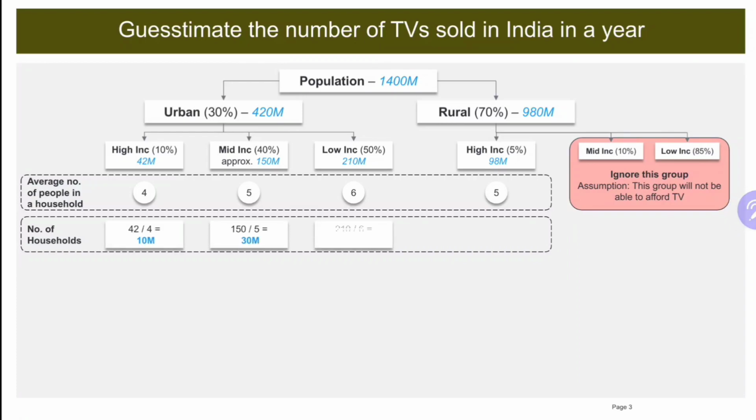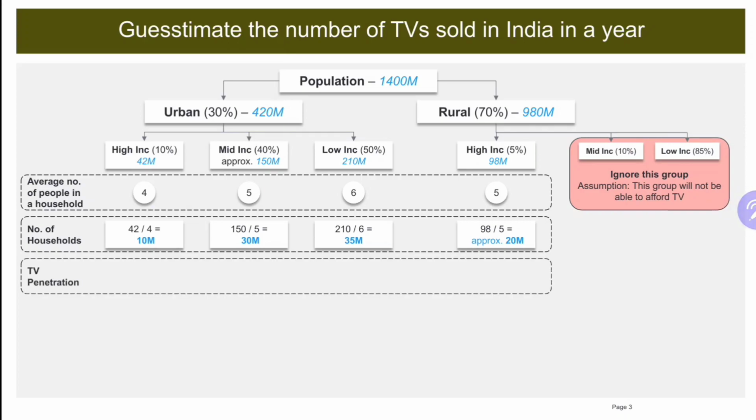So, to calculate the number of households, I am going to divide the population of each of these categories by the average number of people in a household for each of these categories. Thereby, I'll get 10 million households in the high income category for urban areas. Similarly, 30 million and 35 million for the remaining categories of urban areas, and approximately 20 million households in the high income category in rural areas.